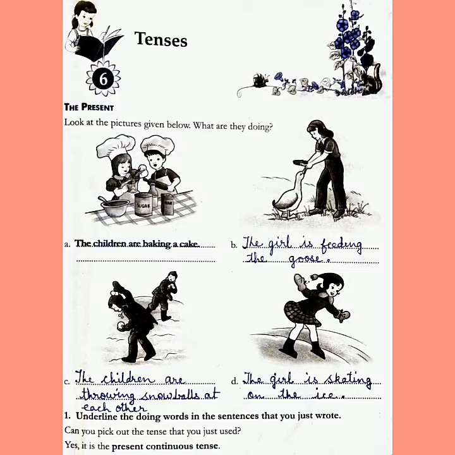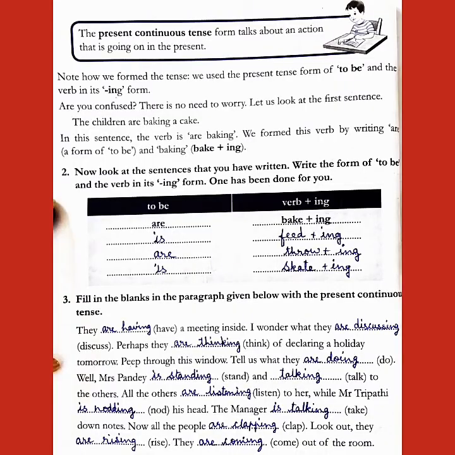The definition is given. You should learn this definition. The present continuous tense forms talk about an action that is going on in the present. Means it is going on. You are not stopping it. Okay? And can you note how we form the tense? We use the present tense form of to be and the verb in its ing form.